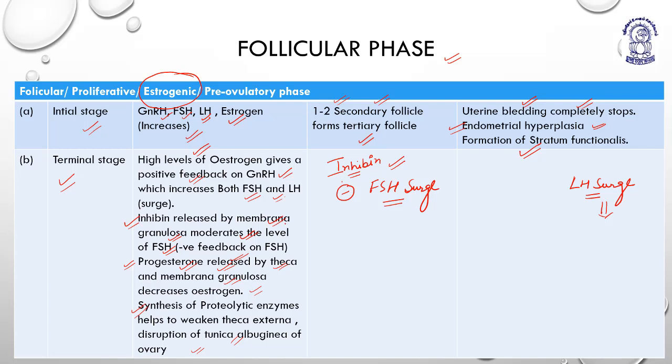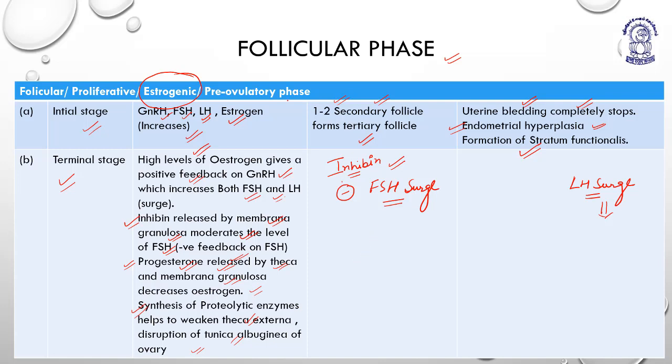So the inhibin released by membrana granulosa cells further decreases the level of FSH. Progesterone increases because now the theca layers are very well developed, which further decreases estrogen. So progesterone decreases the level of estrogen by creating a negative feedback on the GnRH. And the release of proteolytic enzymes helps to weaken theca externa and disruption of tunica albuginea. Okay, means it is basically creating the pores in the wall of the ovary so that the ovulation can easily be facilitated.